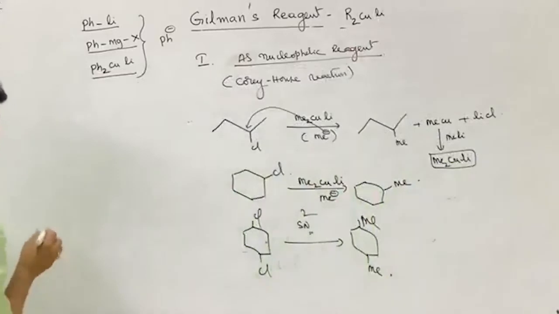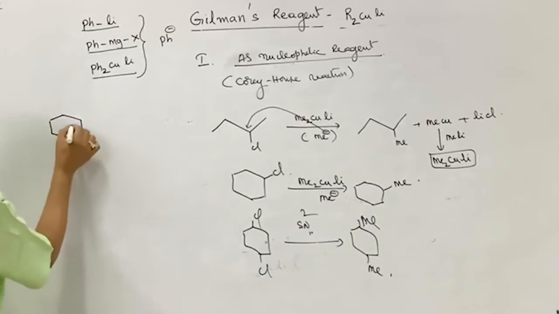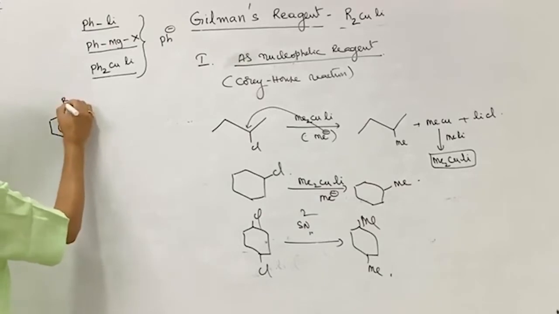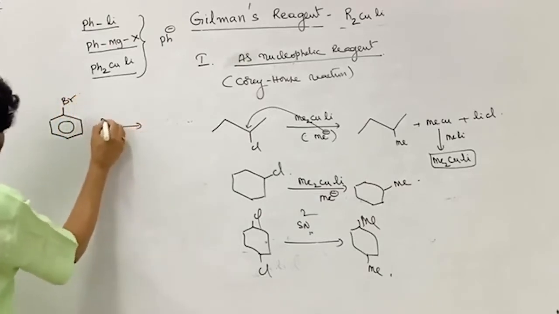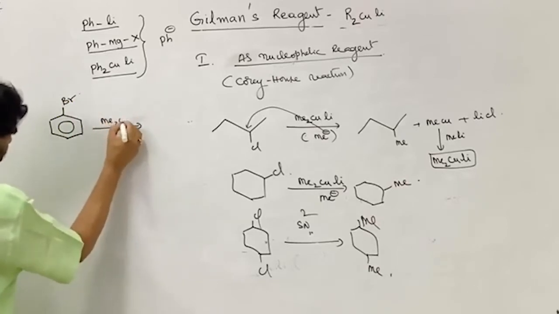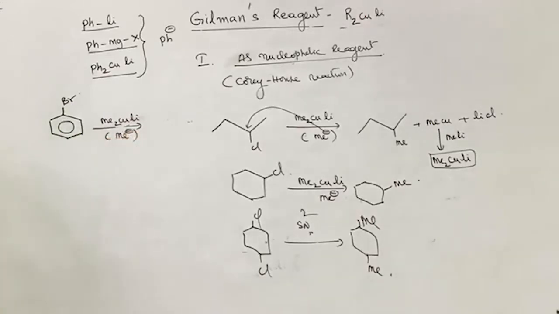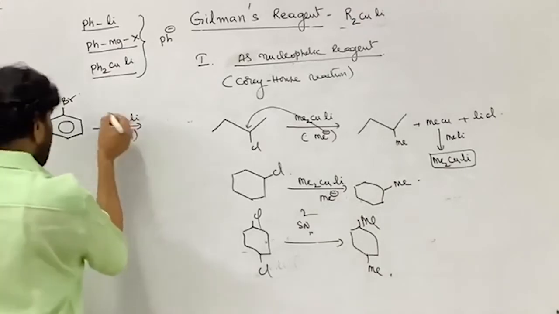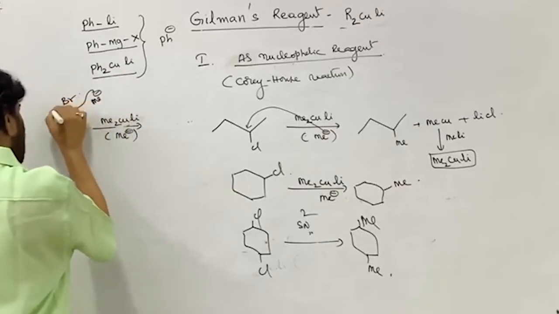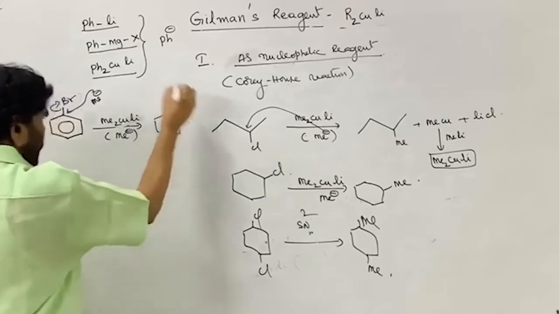The Corey-House reaction is not only confined to the aliphatic alkyl halides. This is the aromatic system. So now you take the bromine or whatever it is. It is treated with, sorry, lithium dimethyl cuprate, that is methyl carbanion. So here the methyl carbanion attacks here, that is it goes out, nucleophilic substitution takes place. This is the specialty.